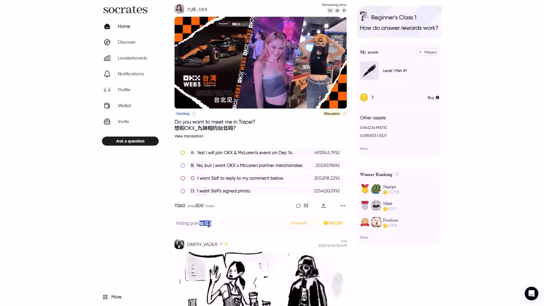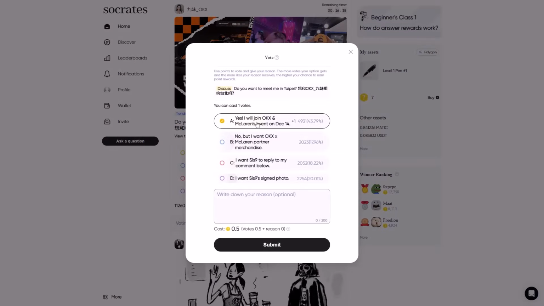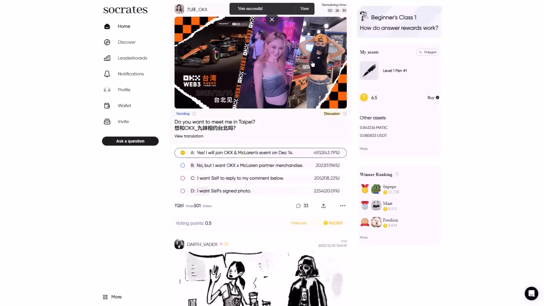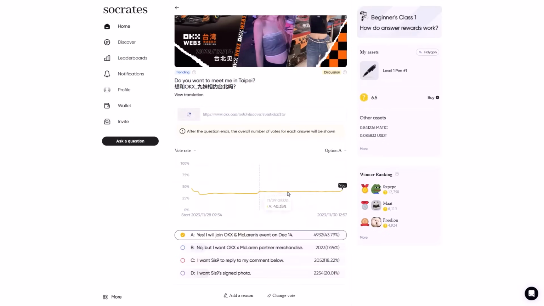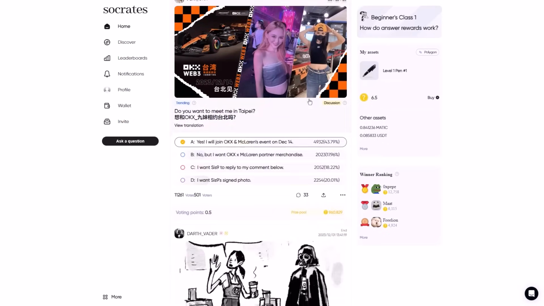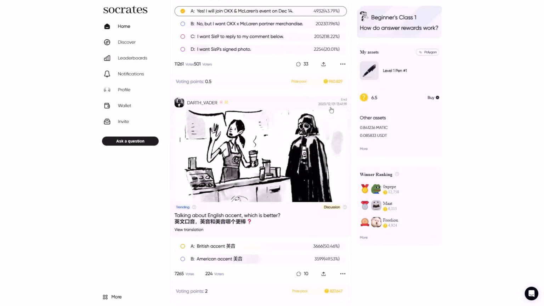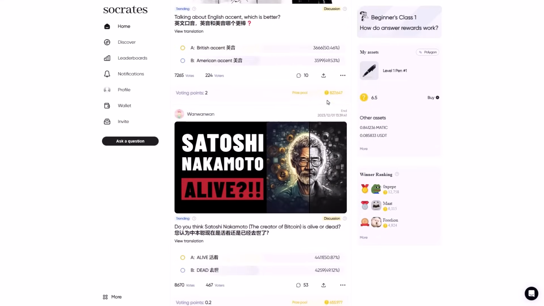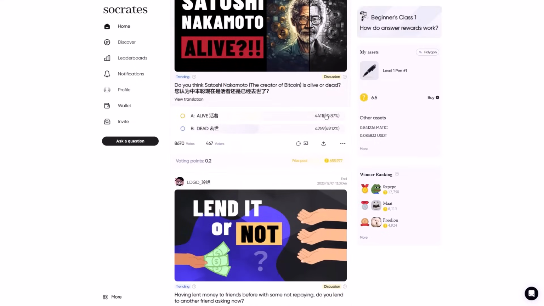Let's use our points in the questionnaire. As you see, the voting cost is 0.5 points, and now I will vote in this questionnaire. I must choose, for example, A, and as you see, I have chosen A. One vote costs me 0.5 points. So it's done now, and as you see in the chart, it's already done. Very good. There is also the remaining time, so you must vote before the end of each questionnaire to have the chance to win the prize pool.